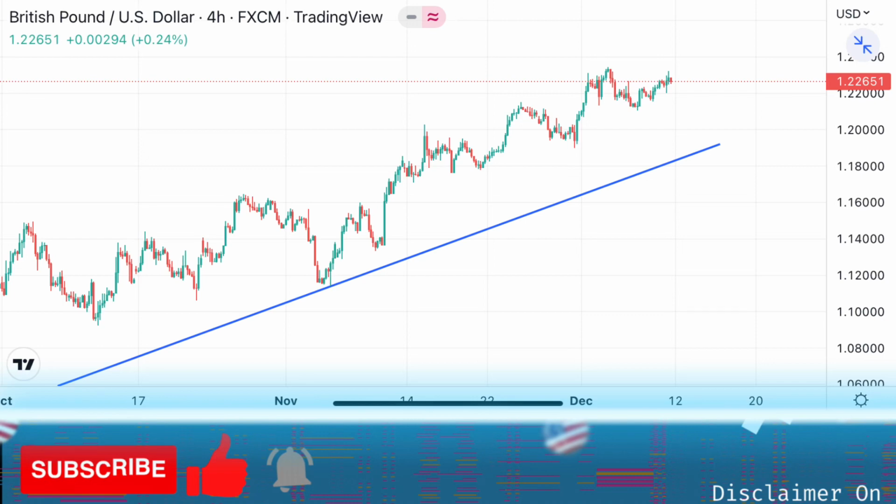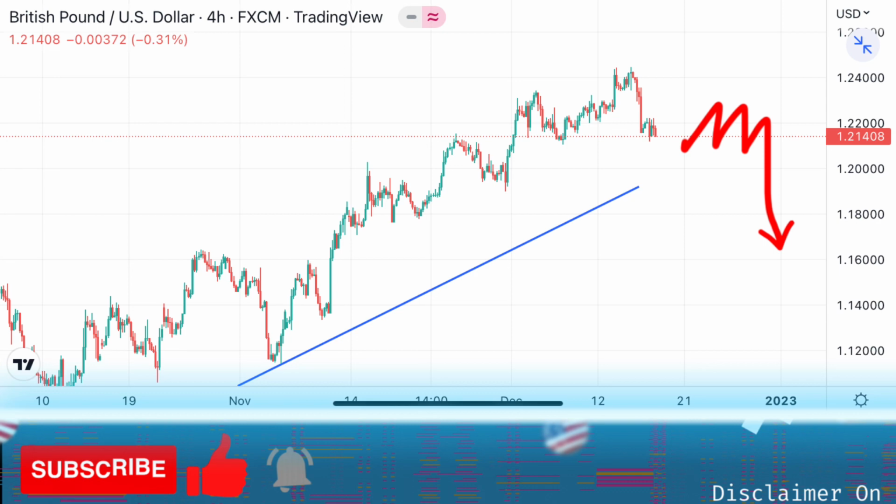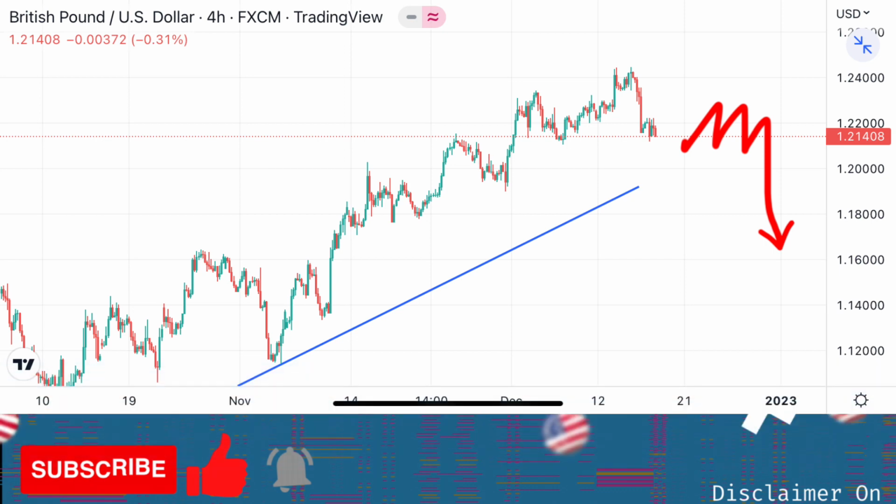Next, we have Pound USD. For Pound USD, last week I said it could potentially break upside again and I would try to find a sell setup, and here's the update. As we can see, after breaking upside, the pound started to fall. So, what's next for Pound USD? Next week it will start a bearish wave, after a little correction, and then I will find a sell setup. So yeah, my bias is to the downside.